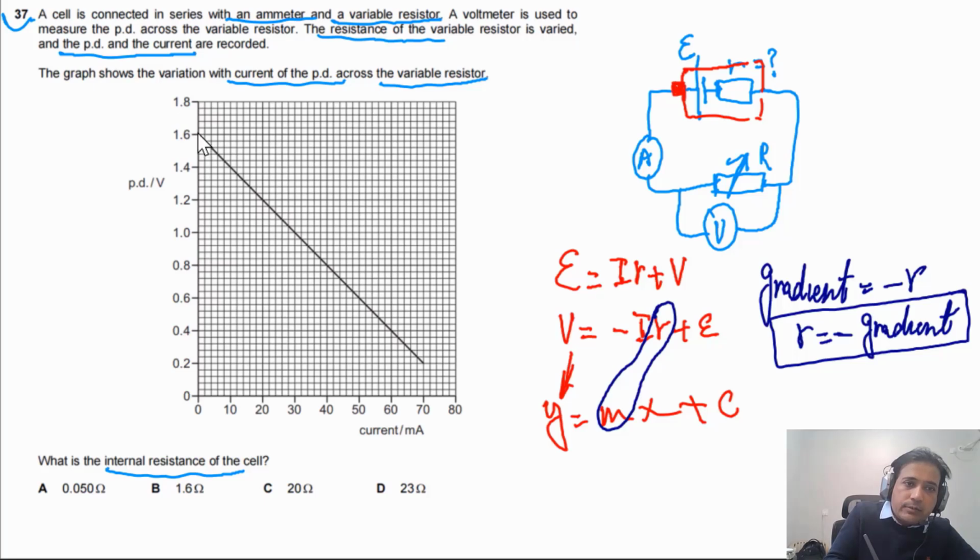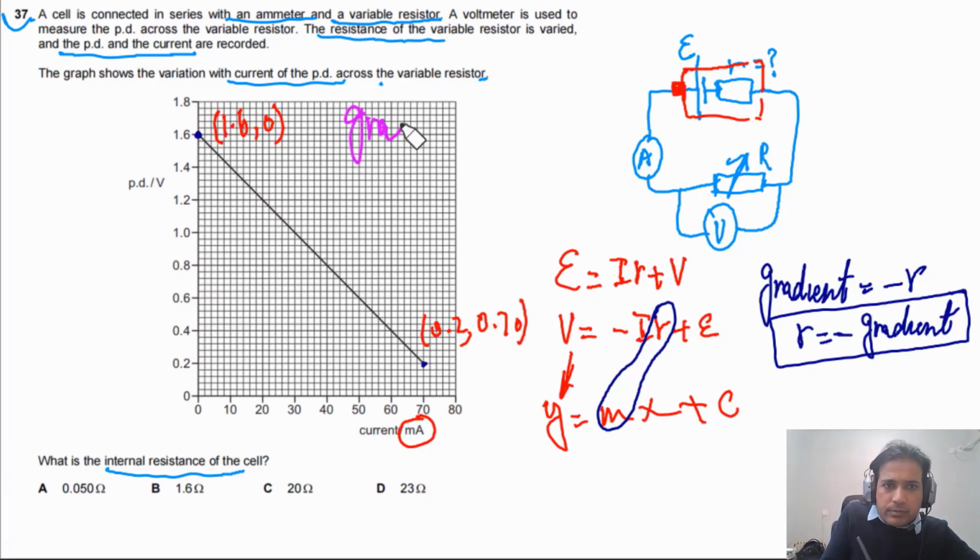We can take this point, we can take this point, and we can write down the coordinates of these points. So this is 1.6, 0, and this is 0.2, this is given in milliamps. So this has to be equal to 0.70. Now we can find out the gradient. So the gradient simply will be equal to 0.2 minus 1.6 divided by 0.7 minus 0. And now if we solve this one, we will get this is minus 20.